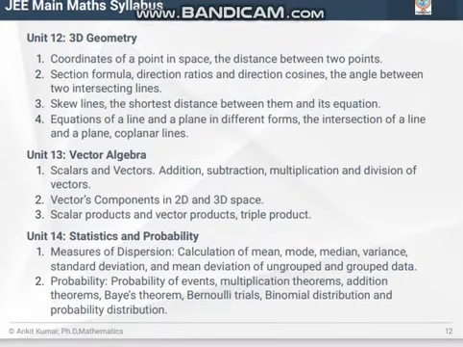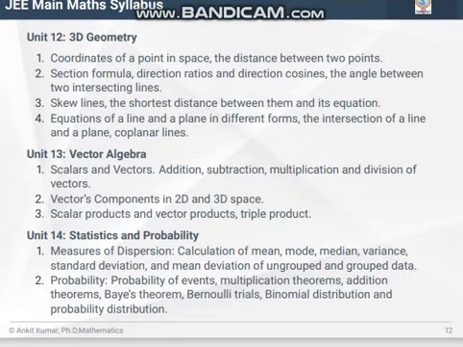Unit 12 contains 3D geometry, and in this unit we read coordinates of a point in space, the distance between 2 points, section formula, direction ratios, direction cosines, skew lines, the shortest distance between them, and equations of a line and a plane in different forms.